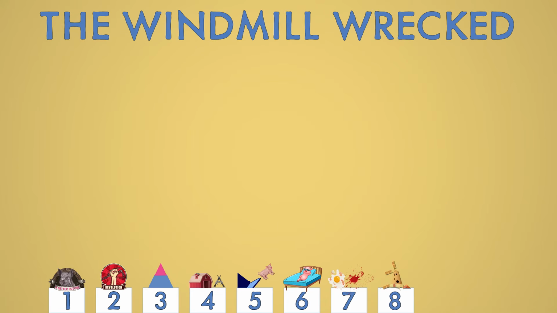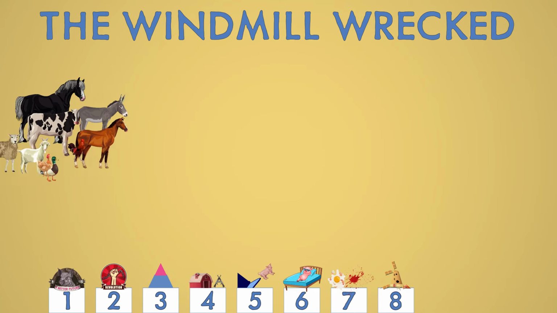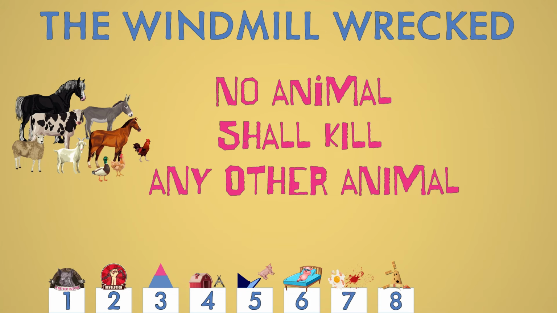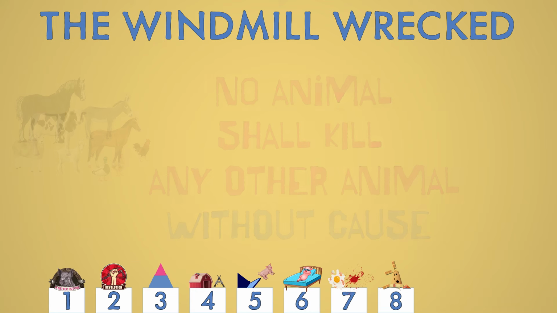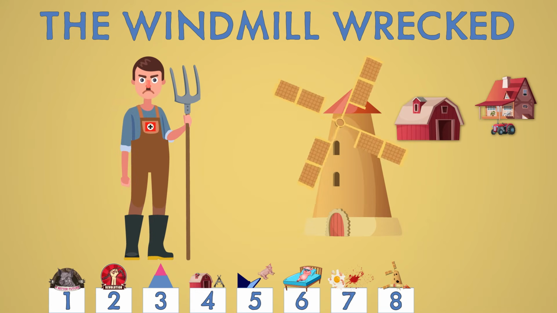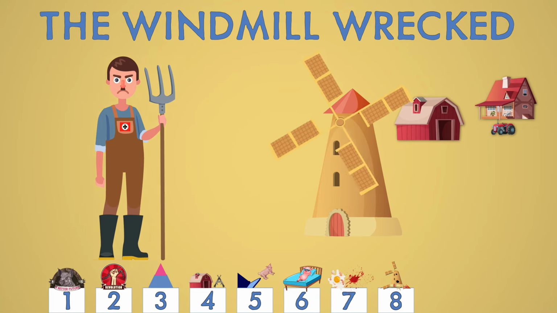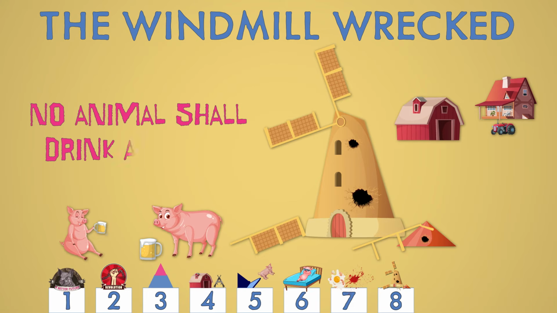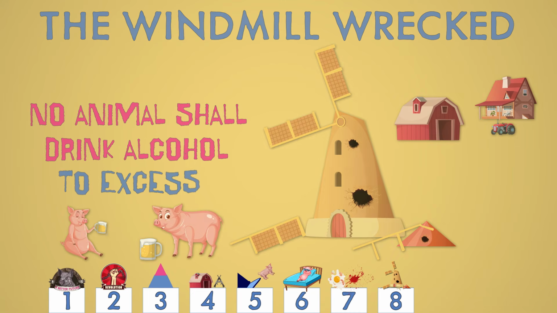A few days later, the animals check the 6th commandment: no animal shall kill any other animal. It has also been changed to read, no animal shall kill any other animal without cause. Then a human farmer, Frederick, representing Nazi Germany, attacks the farm. He's driven off, but the windmill is destroyed. And a few days later, the pigs get drunk. And shortly after this, the animals notice that the 5th commandment now reads, no animal shall drink alcohol to excess.